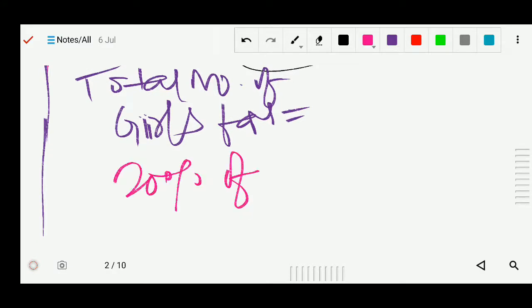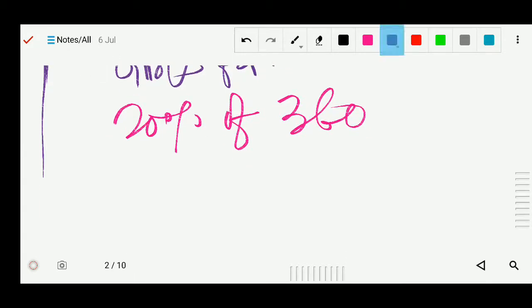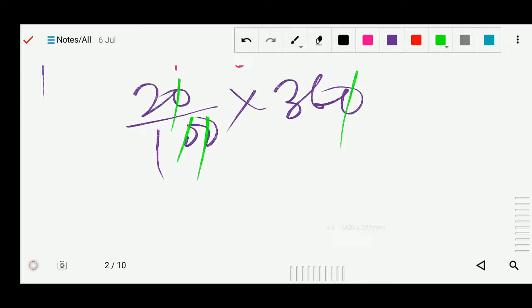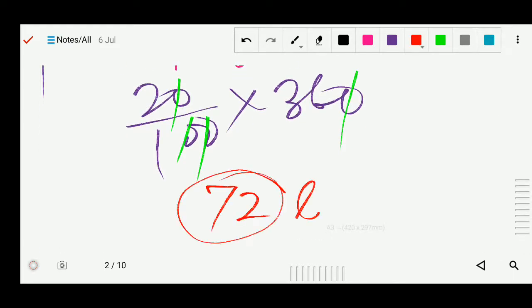So 20% of, and the total girls number is given 360. Now we can write directly 20 by 100 into 360. Now we can divide, this 0 and 0 cancel and this cancel. So now 36 into 2, it is 72. So 72 girls were failed.